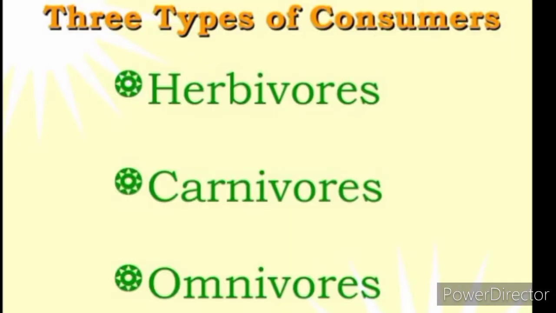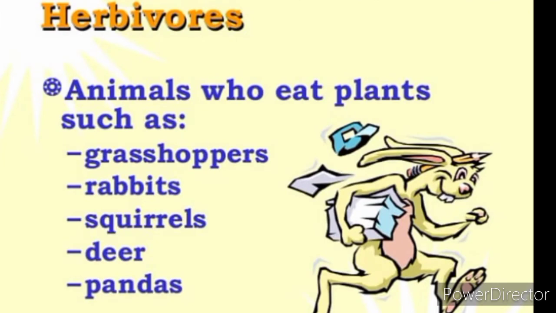There are three types of consumers: herbivores, carnivores, and omnivores. First type of consumers is herbivores. Animals who eat plants, such as grasshoppers, rabbits, squirrels, deer, and pandas, are all herbivores. These are the animals who eat only plants and plant products.